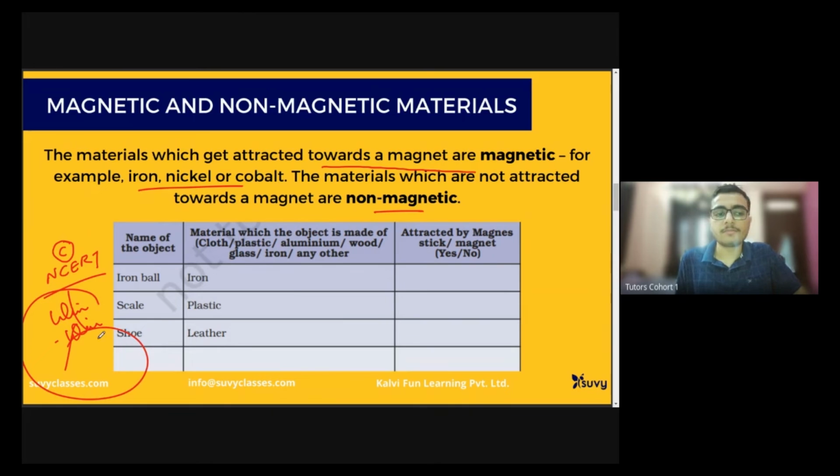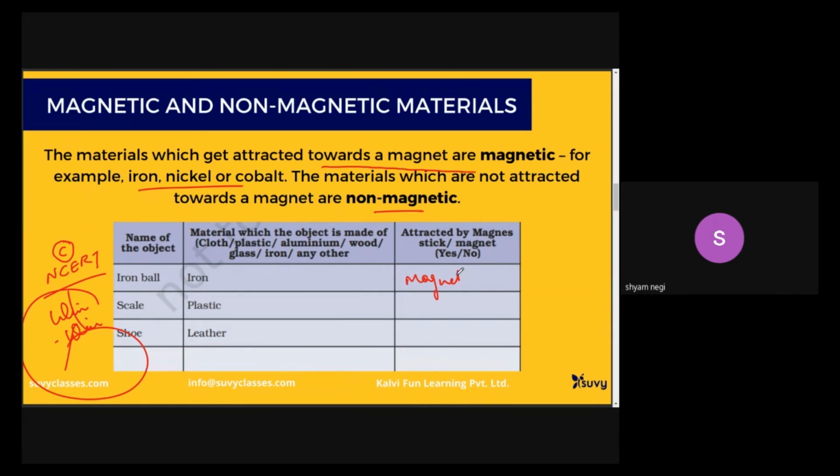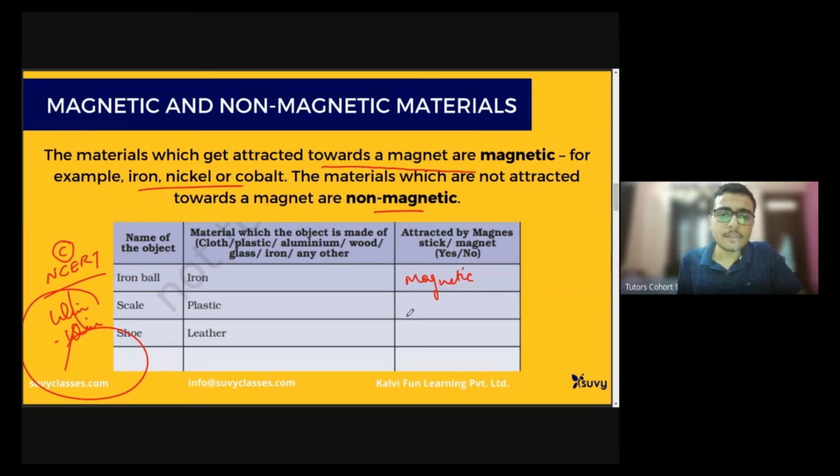Now, iron. Iron is a magnetic substance. What about plastic? Yes, it's a non-magnetic substance. Now, leather. What is leather? It's non-magnetic. Leather is used to make handbags, purses, wallets, or belts. Are belts attracted by a magnet? Obviously not.